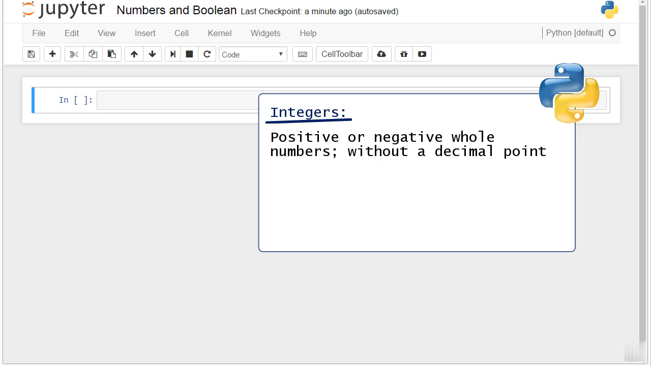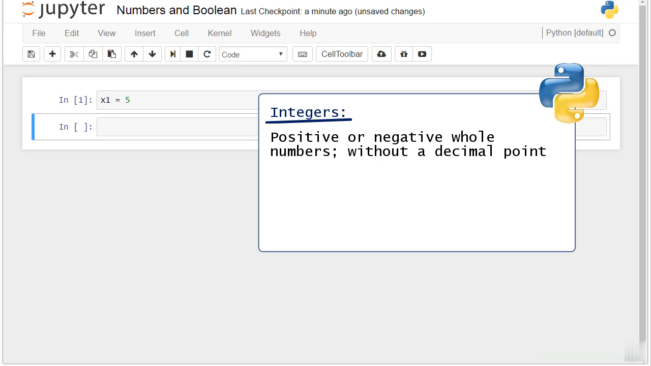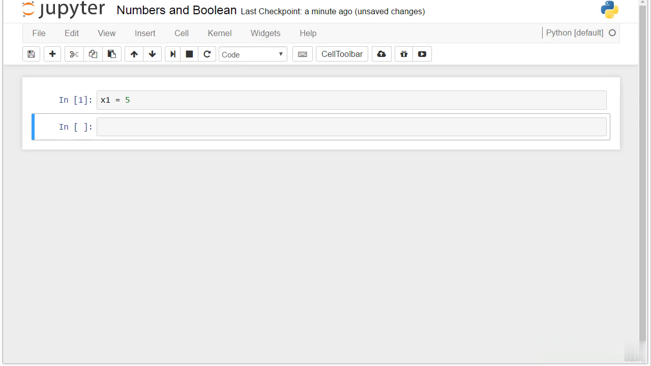Let's create x1 and bind it to the value of 5. Now, x1 is an integer. Do you agree? A specific function in Python can prove this is correct. It is called type. Within the brackets, we must place the name of the variable whose type of value we want to verify. So in this case, I'll type x1.